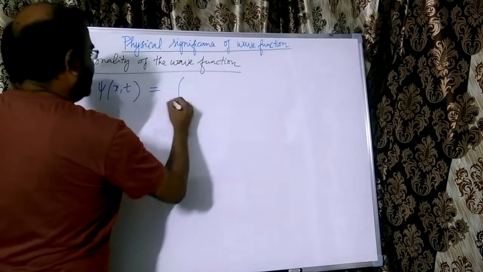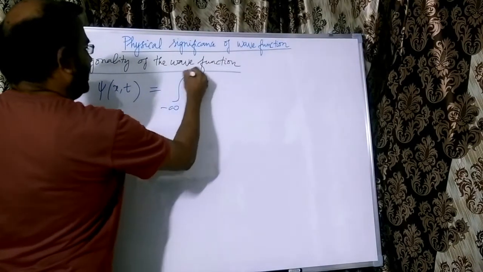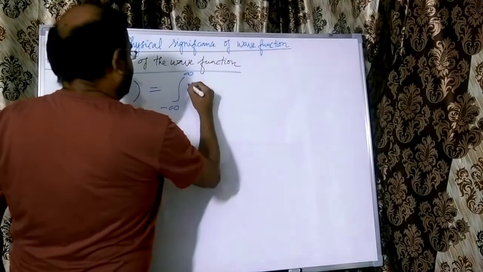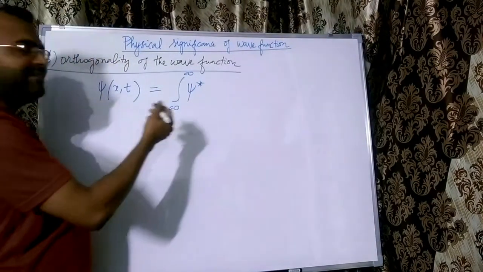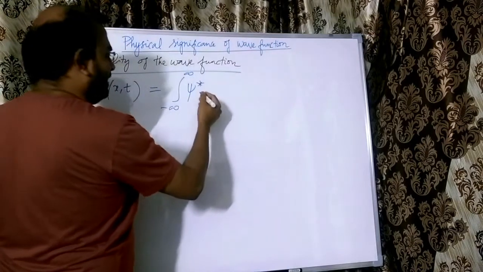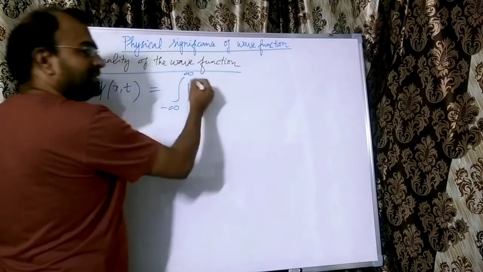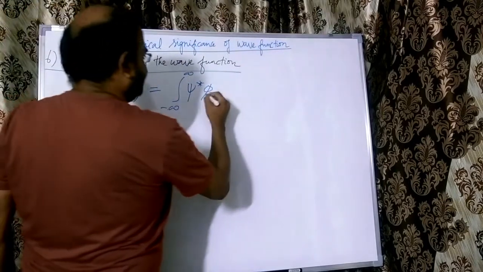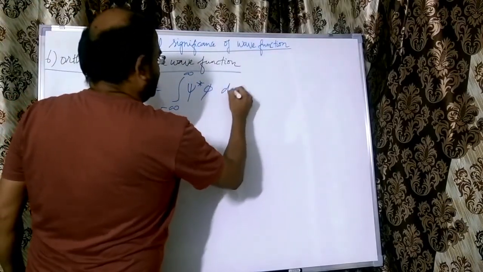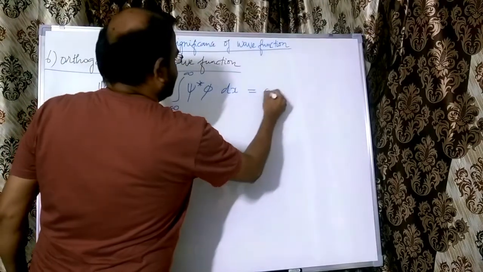that two functions, let us say psi and phi, are said to be orthogonal if the complex conjugate of the first function multiplied by the second wave function, integrated over entire space, leads to 0.